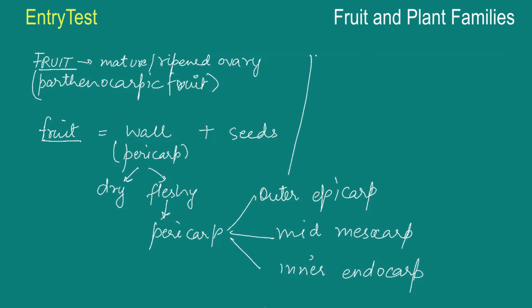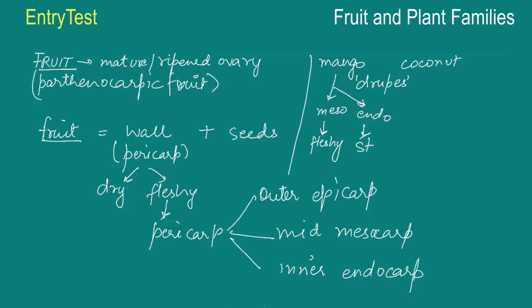Now it's there in all fruits, but a special mention needs to be given to two fruits, which are mango and coconut. Both of these are known as drupes. They are a little different from the normal average fruit. Now what happens in mango is that the mesocarp becomes the fleshy edible part, the endocarp is the stony central part, and the outer epicarp is the covering, the peel of the mango.